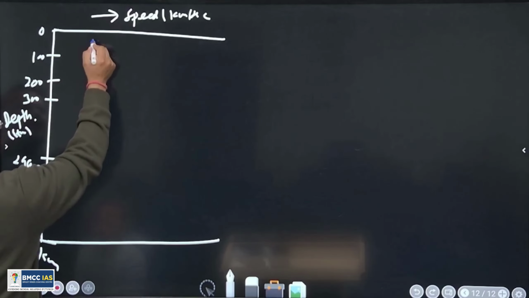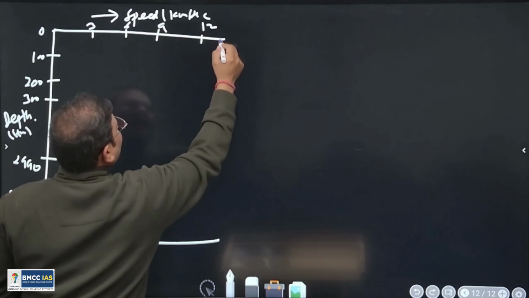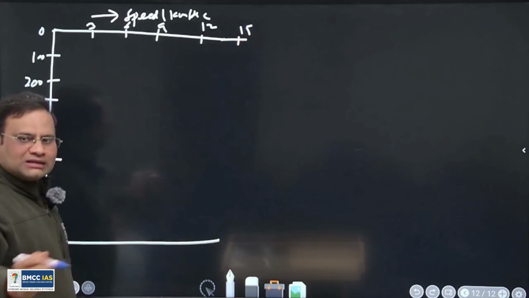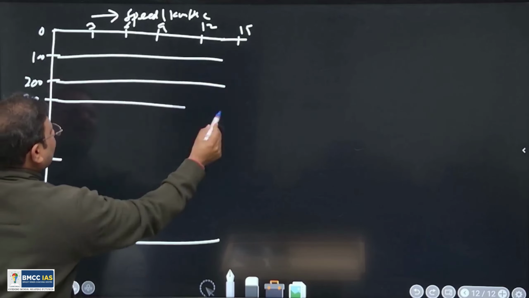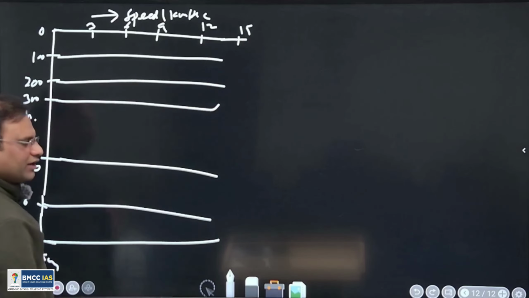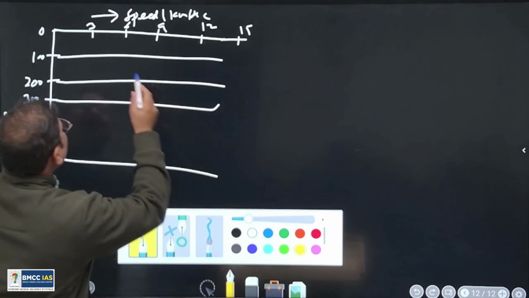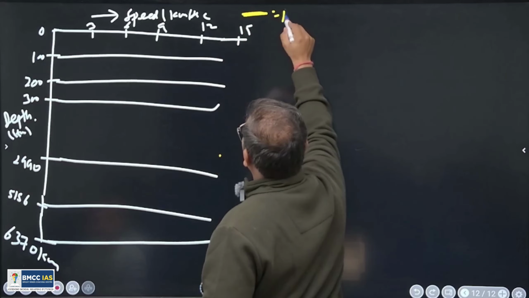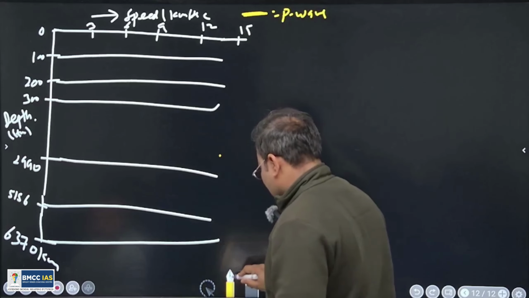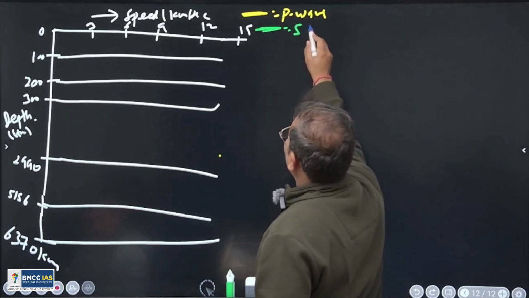Let's say toward this side the speed is increasing: 3, 6, 9, 12 and so on, say 15 kilometers per second. So these are the areas where change has occurred in the earth. Let's make a line over here. This yellow line indicates the P wave, and this other color, say this green one, indicates the S wave.